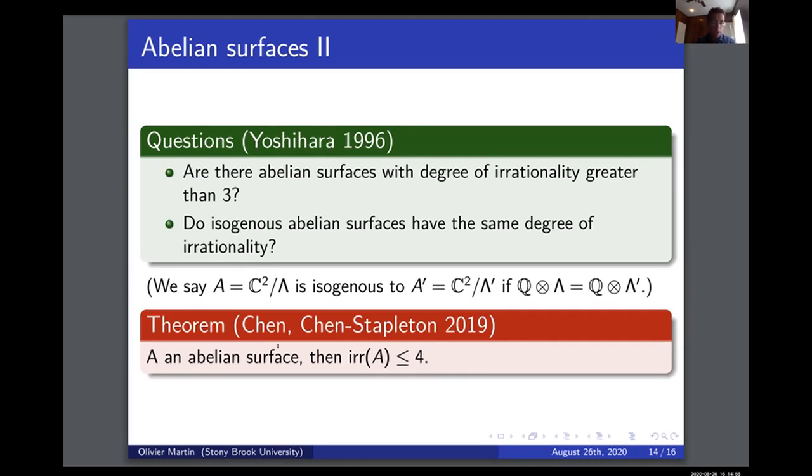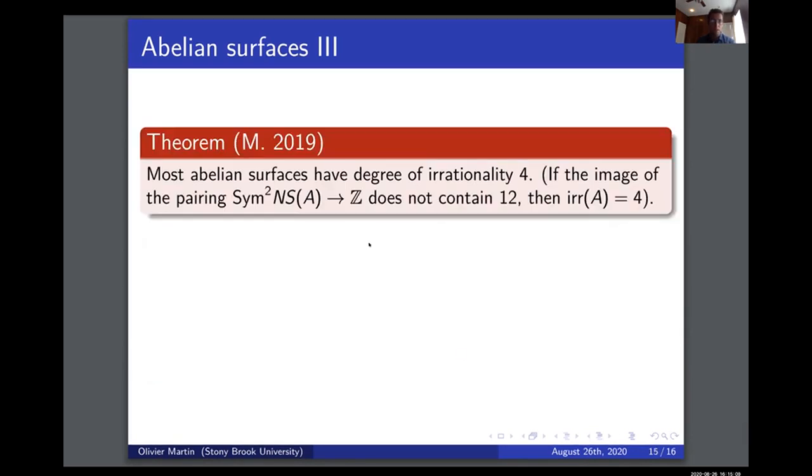So the part that was due to Nathan alone was for the very general case. So most Abelian surfaces have degree of irrationality less than or equal to 4. And then with Stapleton, they managed to extend it to all Abelian surfaces. So my contribution to this question is this: the upshot of Nathan's theorem was that, because of Alzati and Pirola and Nathan's result, we know that every Abelian surface has degree of irrationality 3 or 4. And there were plenty of instances of Abelian surfaces with degree of irrationality 3. It was widely believed that most Abelian surfaces had degree of irrationality 4, and I managed to prove that.